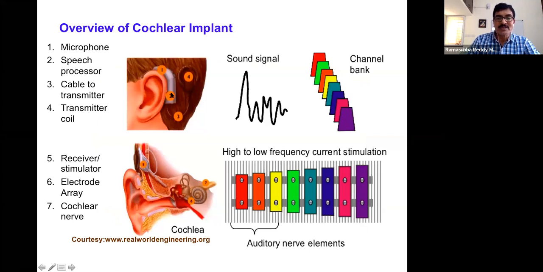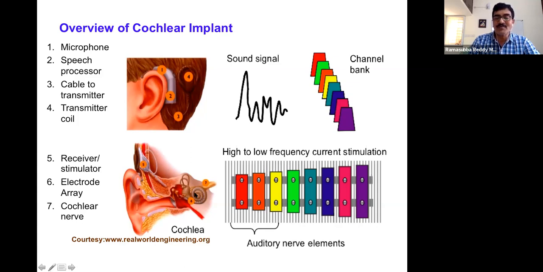So here, this is outside, as I said: the microphone, which will be connecting the information, and the speech processor, cable to transmit, and transmitter coil, and here the receiver coil inside, and the electrode array, and the cochlear nerve. This will take information to the brain. So here again, there is a lot of understanding we should put in. It doesn't mean that the cochlea is just converting voice, mechanical energy, into an electrical signal.